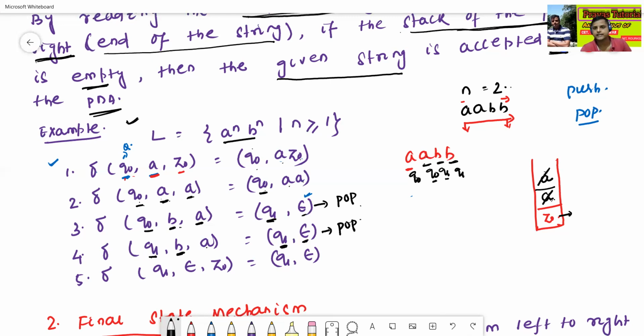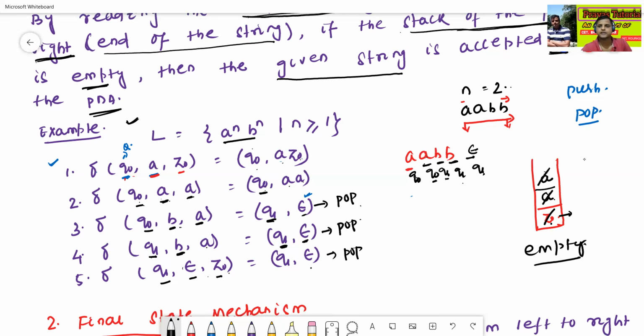Then Q1 reads nothing, meaning epsilon. Q1, epsilon. The top of the stack is now Z0. Q1, epsilon, Z0. Epsilon means pop. So then it pops, and my stack is empty. Now my stack is empty.